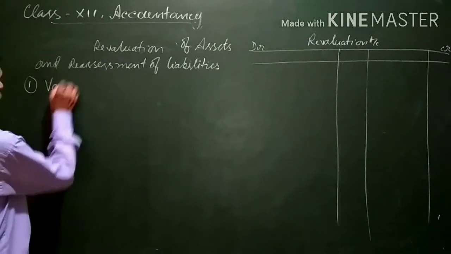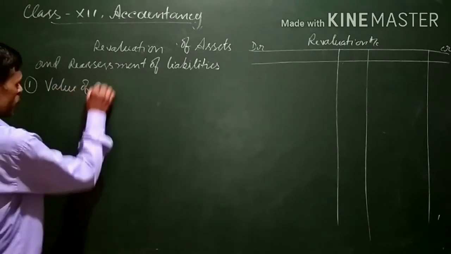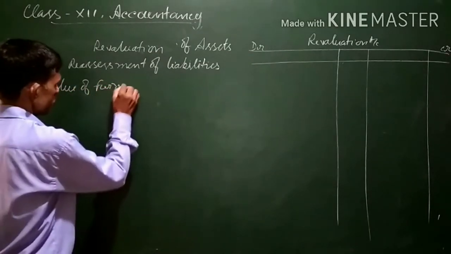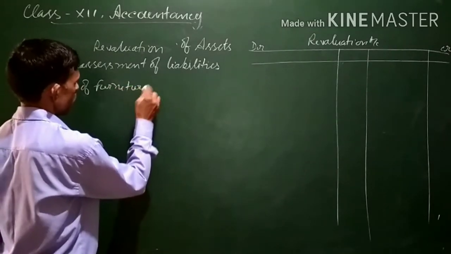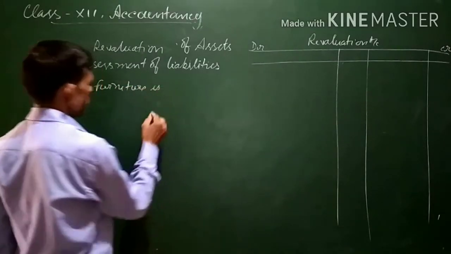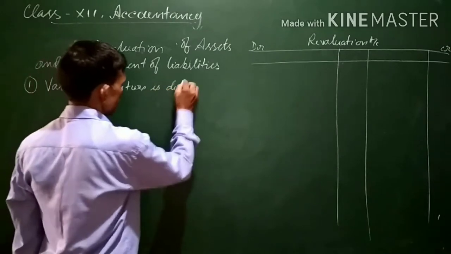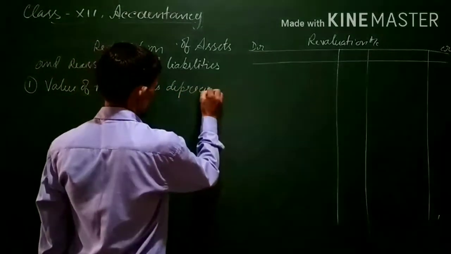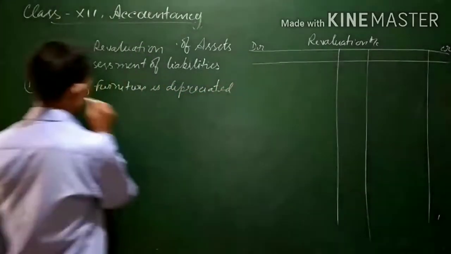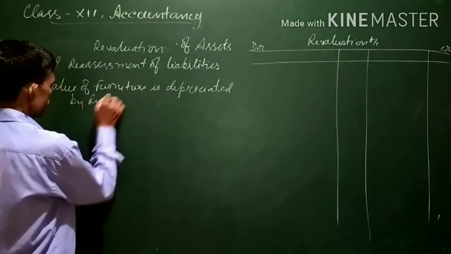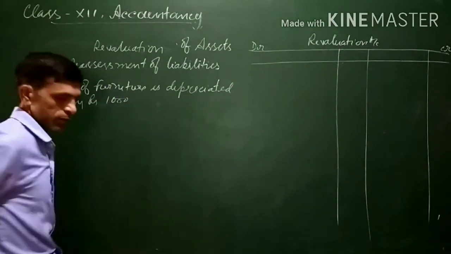Suppose value of furniture is depreciated by rupees 1000.